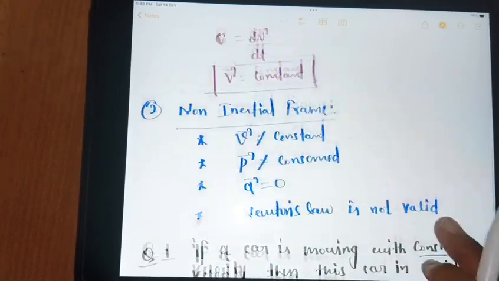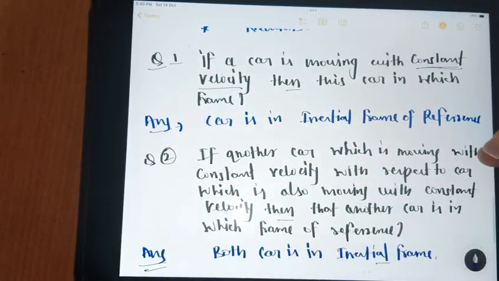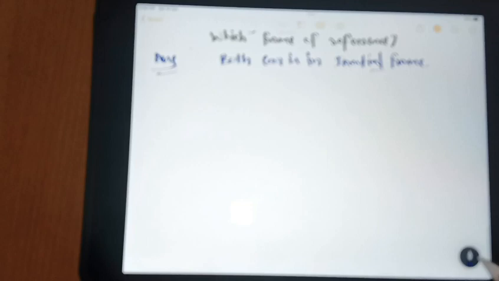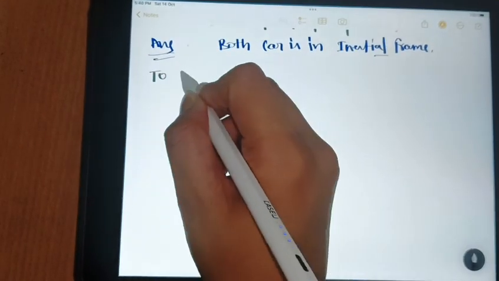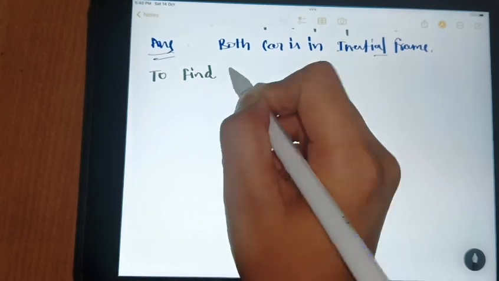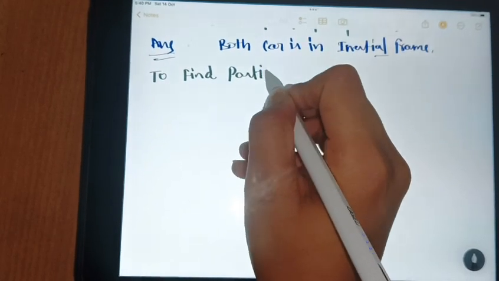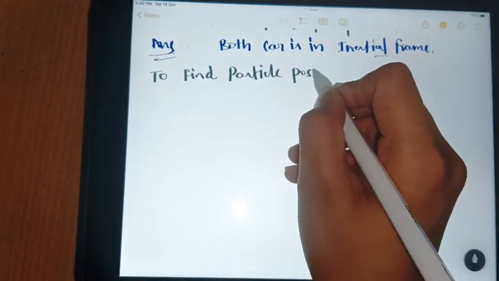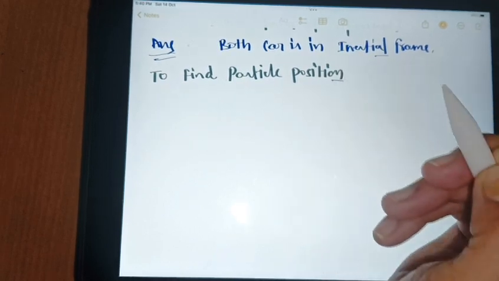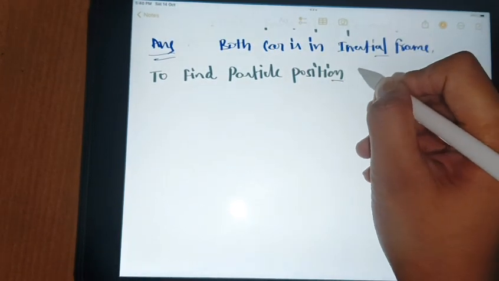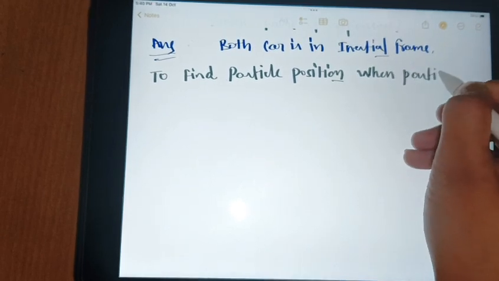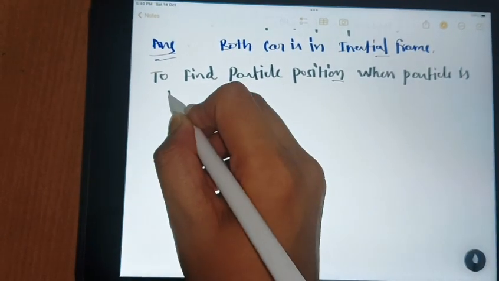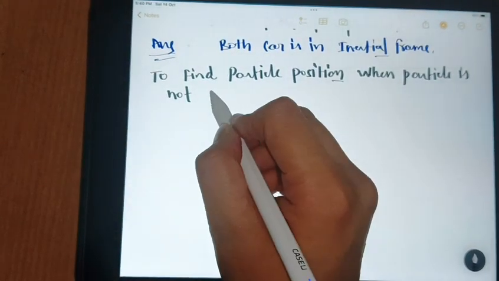Okay, now we come to the next topic, to find particle position when particle is not moving.